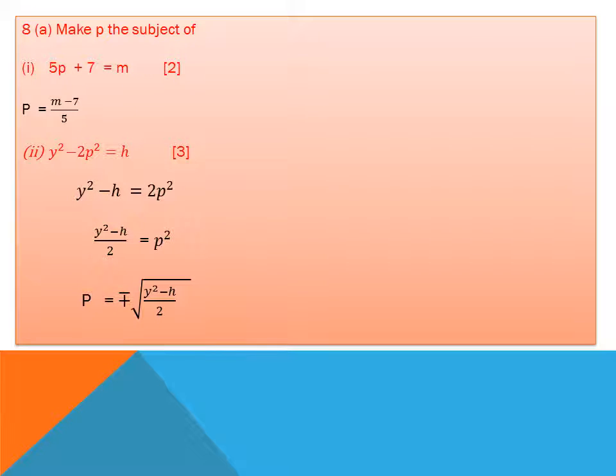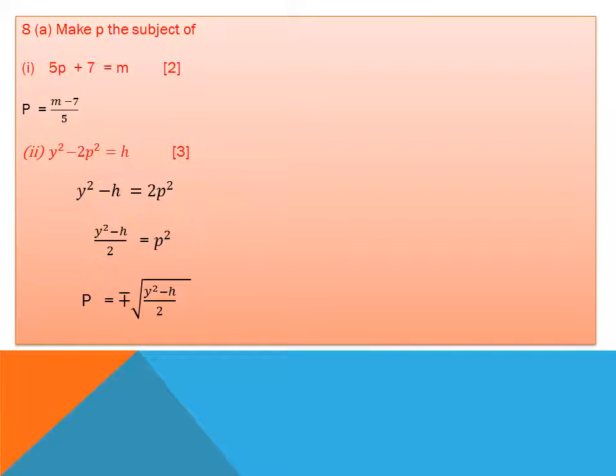You should learn this. Make P the subject, very easy part. 5P plus 7 is equal to M. Take 7 to the right hand side, it will become minus. So 5P is equal to M minus 7. Then 5 is multiplying P, so when taken to the right side, it will divide. So P is M minus 7 over 5.